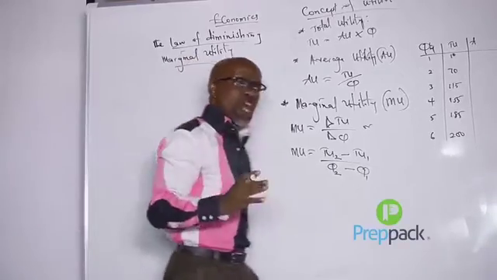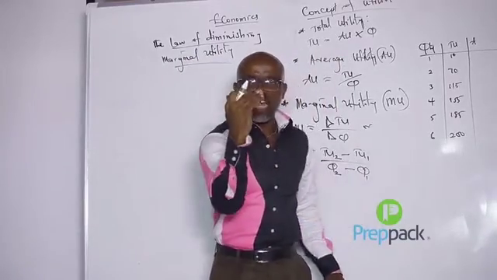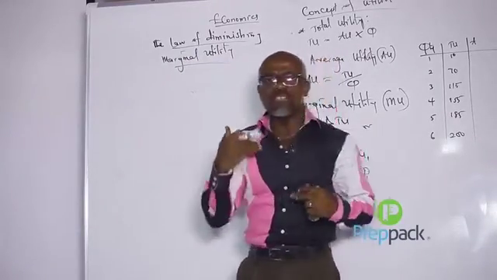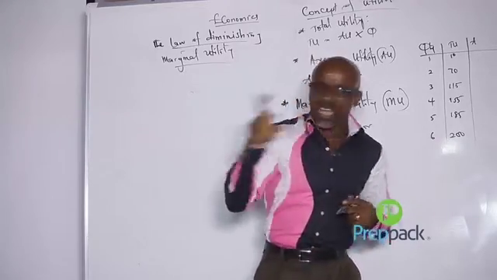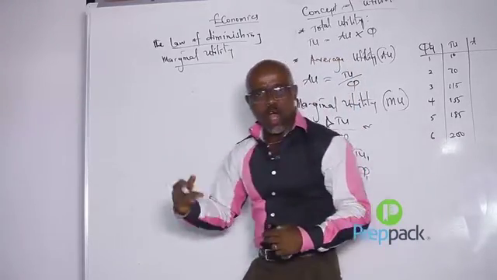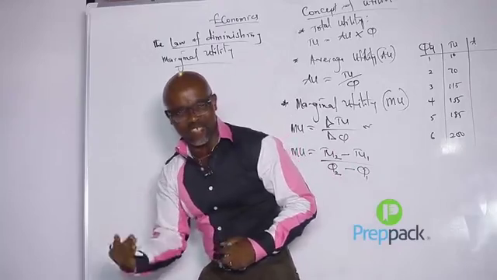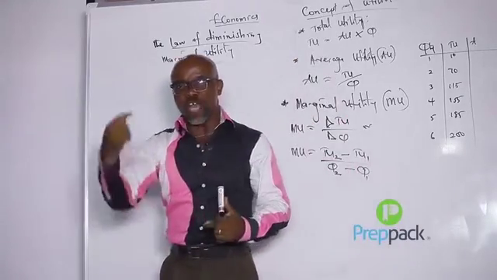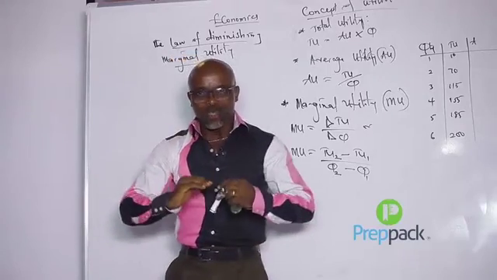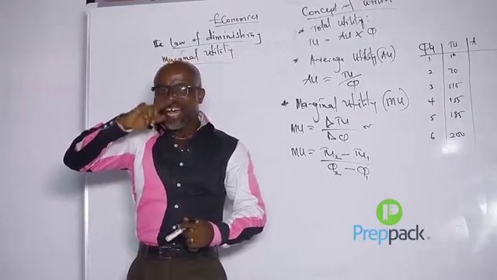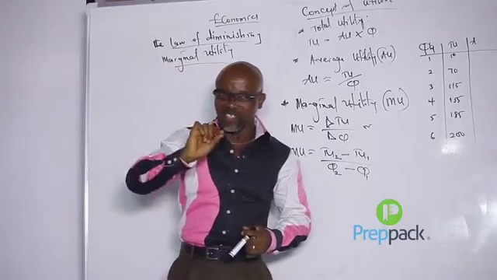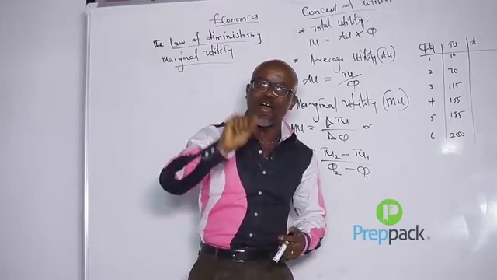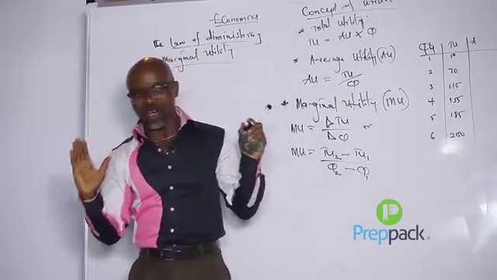In production theory, there's what we call the law of diminishing returns, but that is quite different from this. This is the law of diminishing marginal utility. The law states that as more and more of a commodity is consumed, utility will increase to a certain point and start decreasing as a result of continuous consumption of that same commodity.